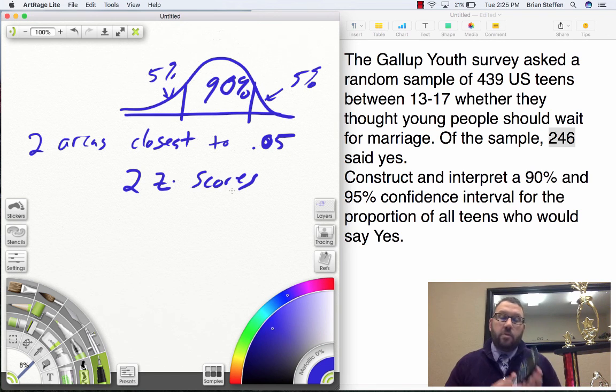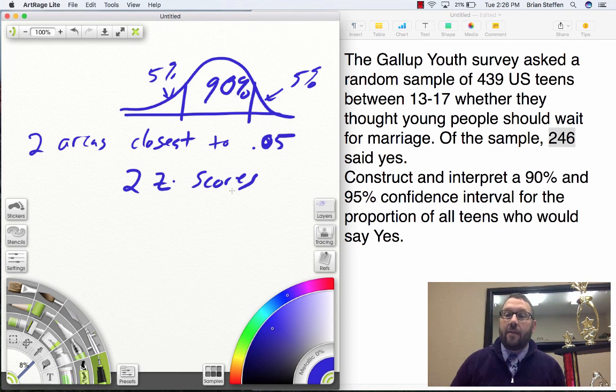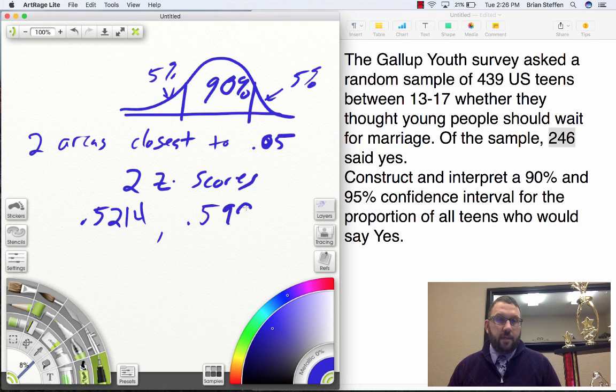And then what I'm going to do to this is I'm going to go back up to stat tests, and I'm going to go to the 1 prop z interval, which for me is letter A. I'm going to now just go down and change it to 0.9. So now I have less confidence. So what does that mean? If I have less confidence that I'm going to capture the mean, I'm going to have, sorry, 0.5214, comma, 0.59933. If I'm less confident, I've got a smaller net.